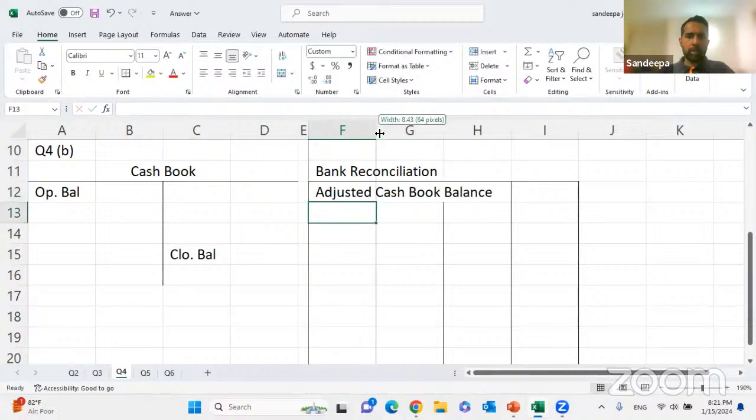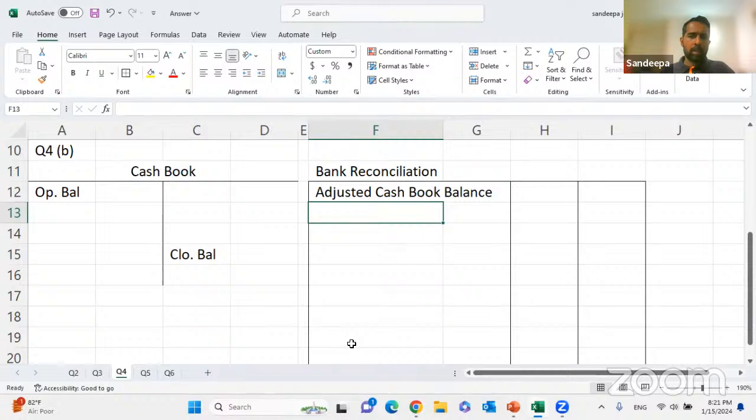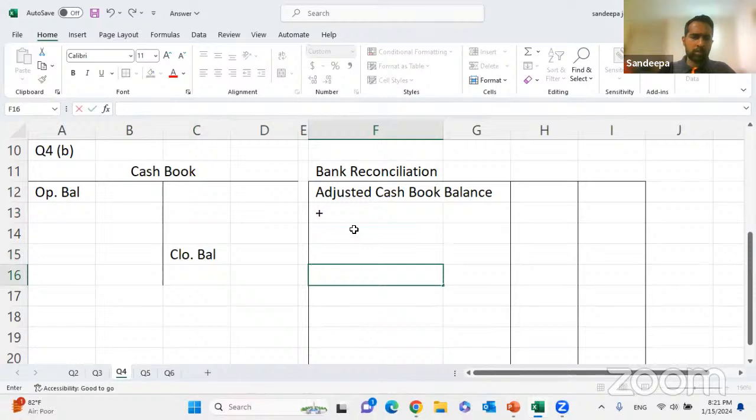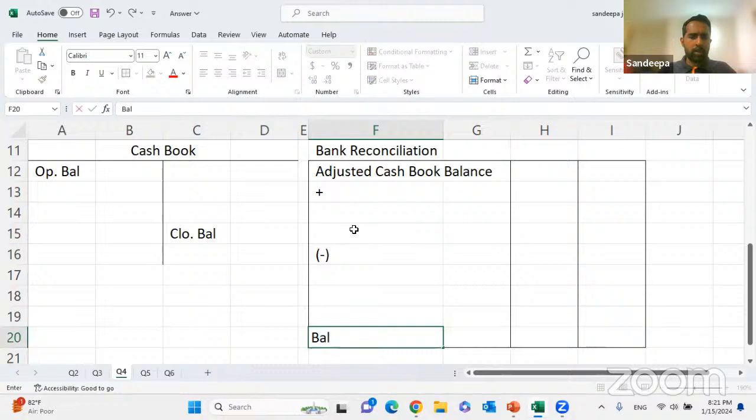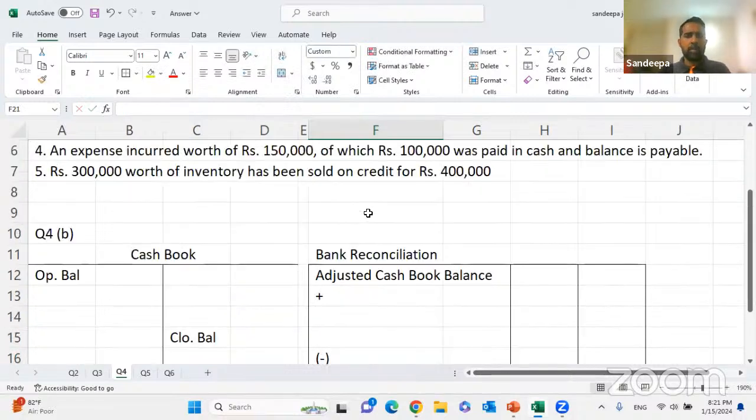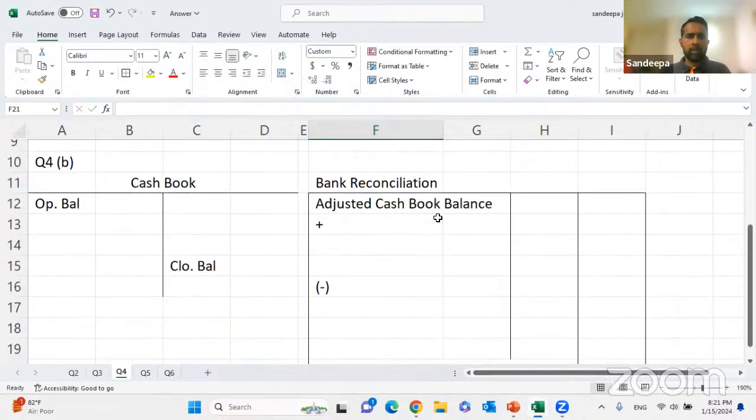After doing all the plus and minus adjustments, finally you will arrive at the balance as per the bank statement.